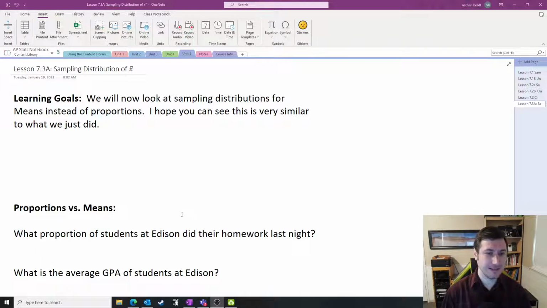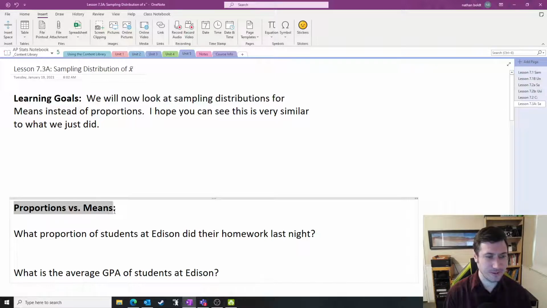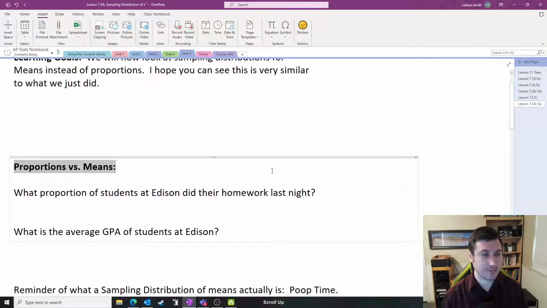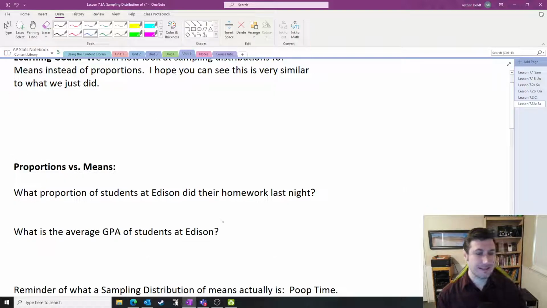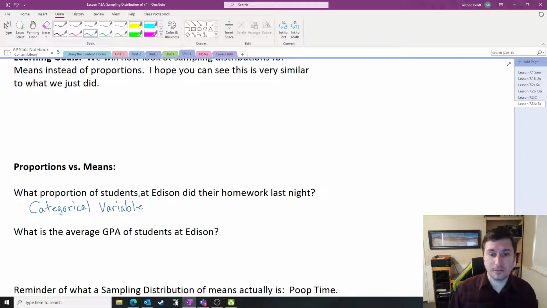All right, so first, let's take a look at the difference between proportions and means in terms of the kinds of questions that are asked. A proportion question might be, what proportion of students at Edison did their homework last night? Now, you may not be thinking this way, but that is a categorical variable. It may not be obvious at first, because the answer will be a percent. But what's the question I'm asking people? I'm asking students, did you do your homework? They answer yes or no. That's a categorical variable.